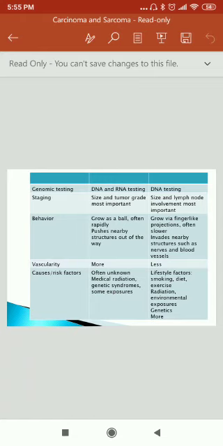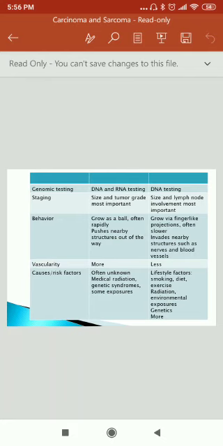Size and lymph node metastasis are most important in carcinoma. Behavior: in sarcoma, it grows as a ball, often rapidly pushing nearby structures out of the way. In carcinoma, it grows via finger-like projections, often slower, invading nearby structures such as nerves and blood vessels.